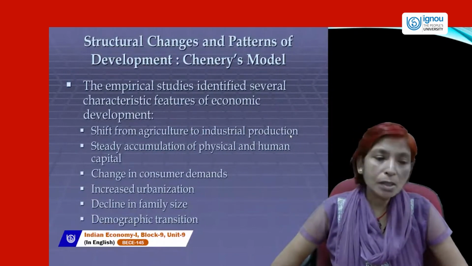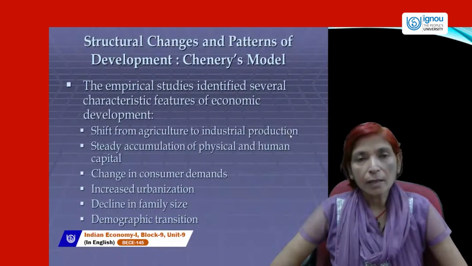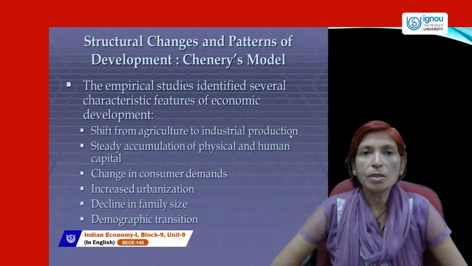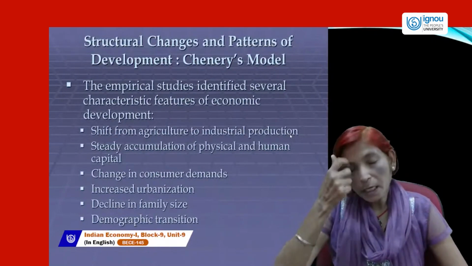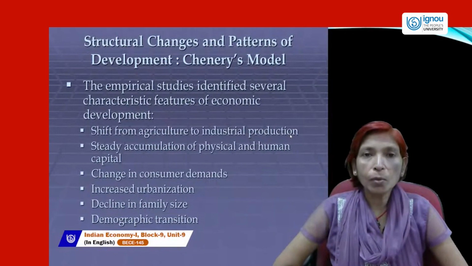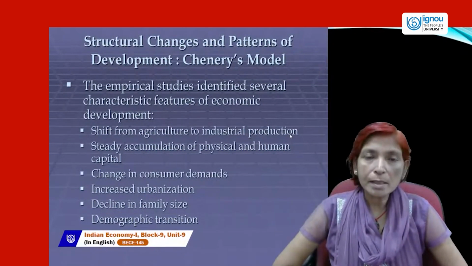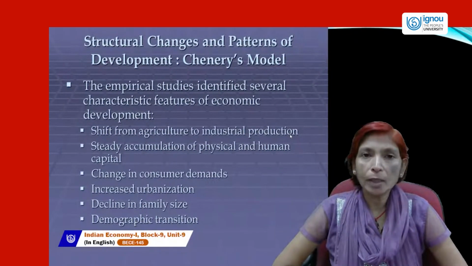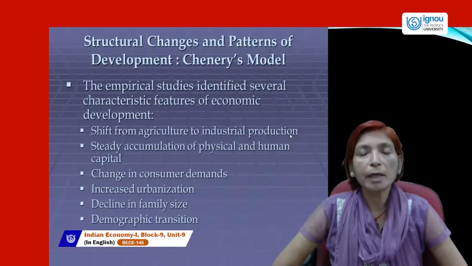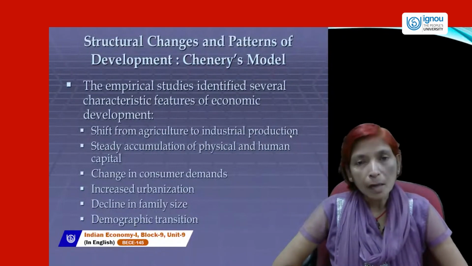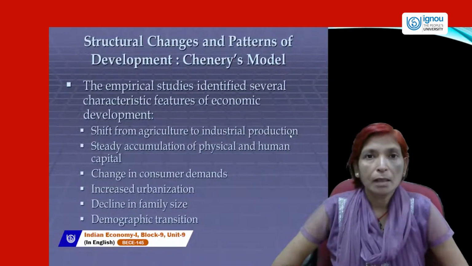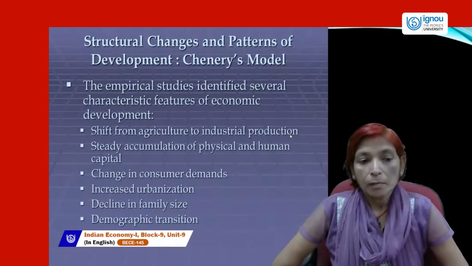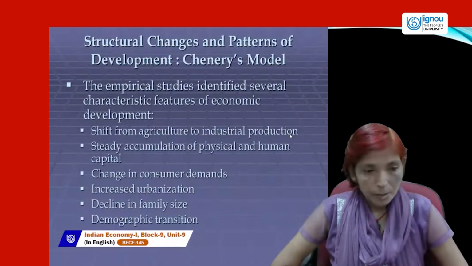Next is increased urbanization. At the time of independence, near about 10 to 12% of people were living in urban areas. Near about 88% of people were living in rural areas. But at present, 70% of people are living in rural areas and 30% of people are living in urban areas. Urbanization is increasing, but at a very slow rate.